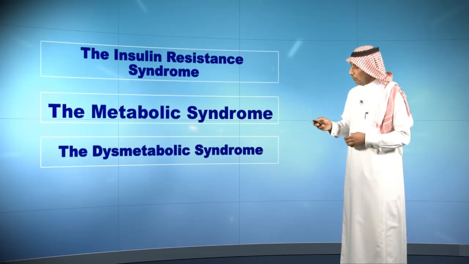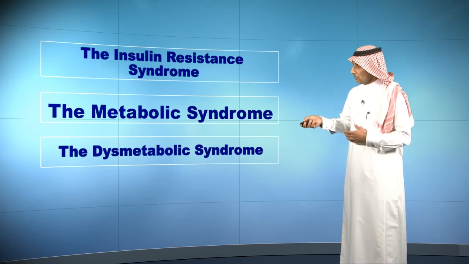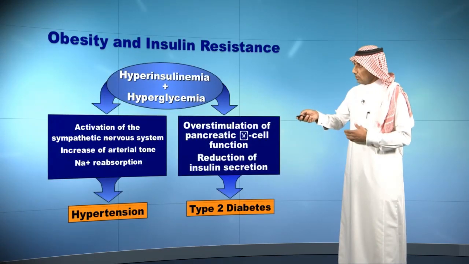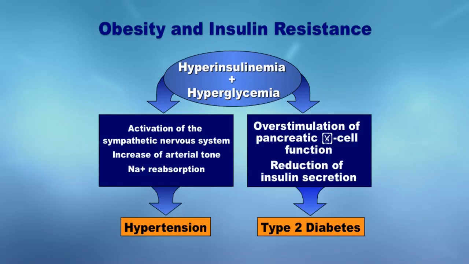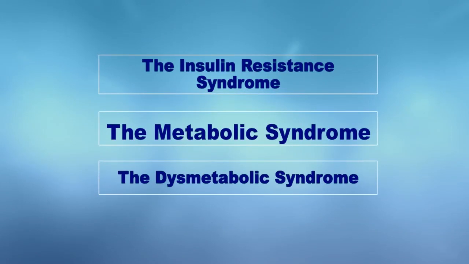So now, what I mentioned here, obesity and insulin resistance, has other medical terminology. They call it insulin resistance syndrome, metabolic syndrome, and dysmetabolic syndrome. All these syndromes follow the same principle and same mechanism as I explained before.